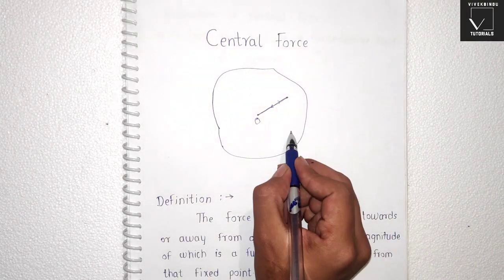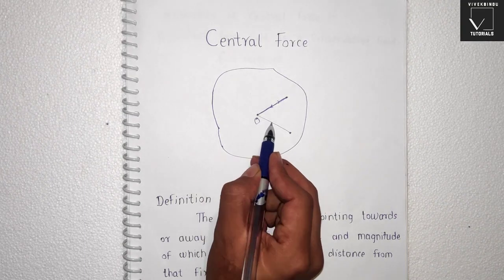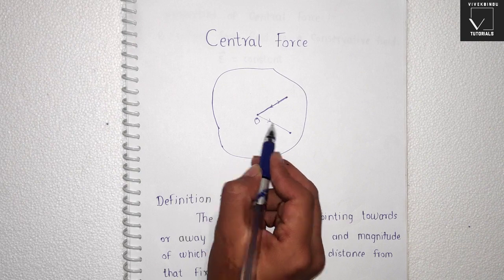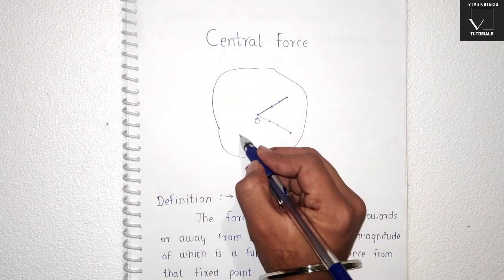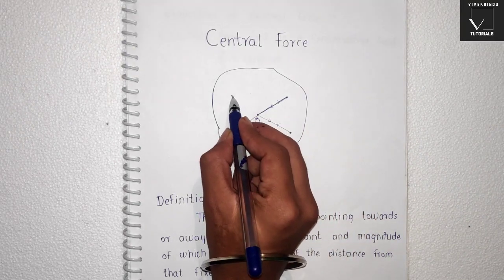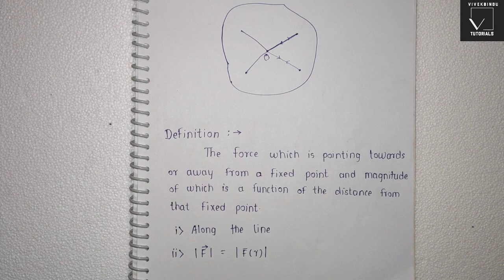So if we consider this particle, the force should be always along this line. It can be in this direction or this direction. So for this particle the force should be along this line. For this particle the force acting should be along this line. So we can define central force as a force which is pointing towards or away from a fixed point and the magnitude of which is a function of the distance from that fixed point.